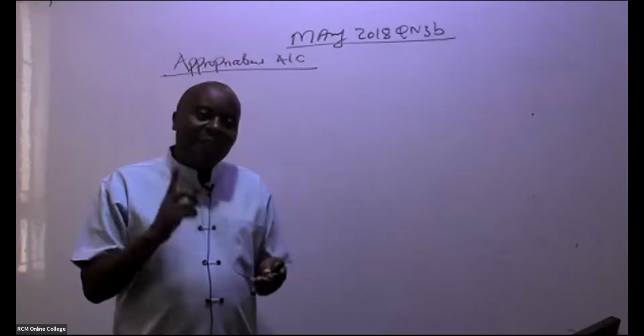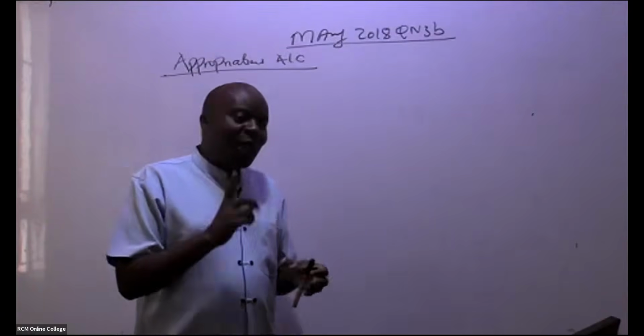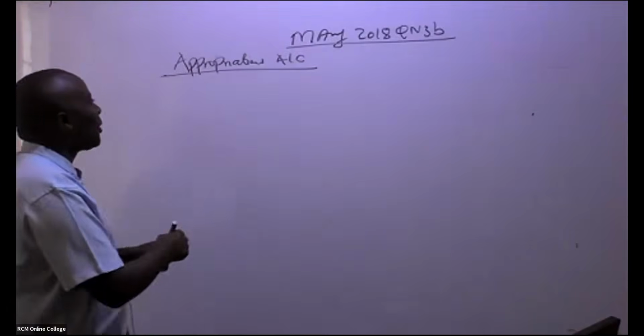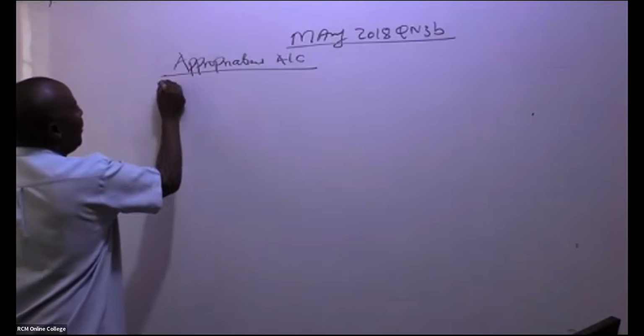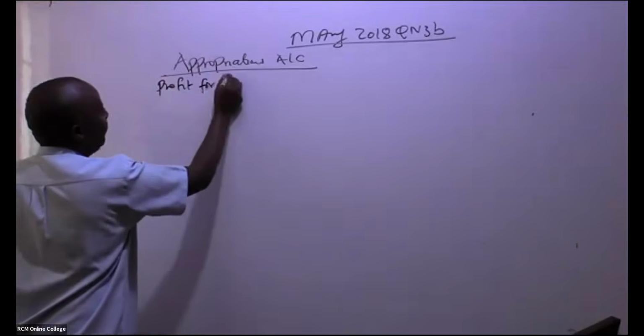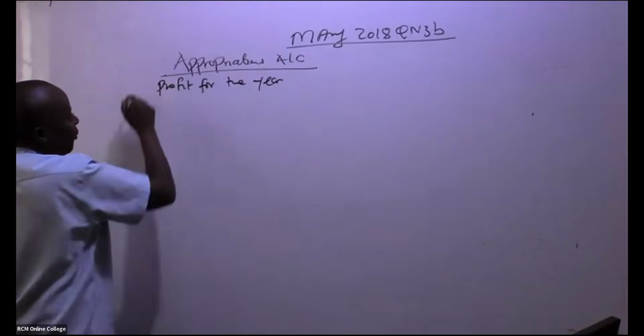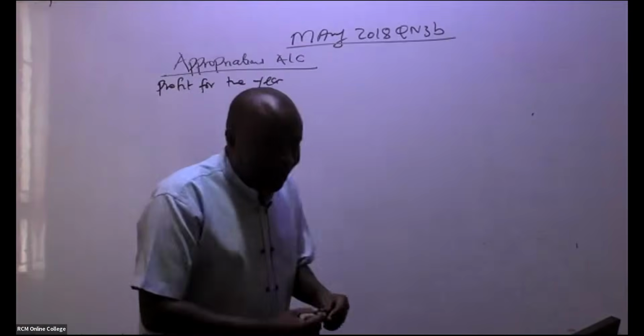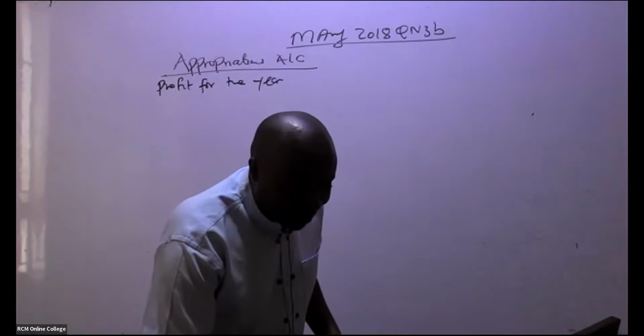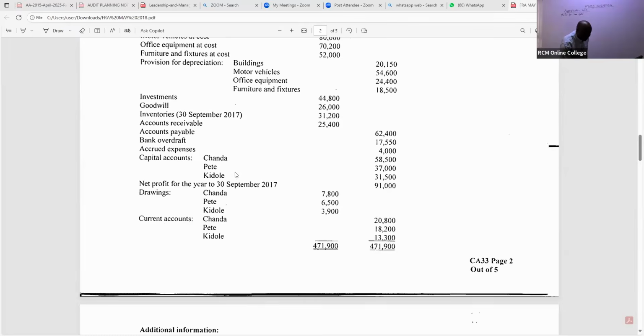That is the first thing that you need to do. So come and make an appropriation account. So you give us here profit for the year, very fast, profit for the year. So I'm doing part 1. Is there somebody who is able to see the profit for the year? Irene is giving us 91,000, right? You guys are so good. Net profit for the year, 91,000.